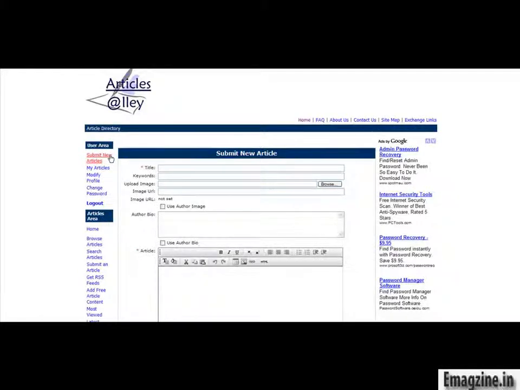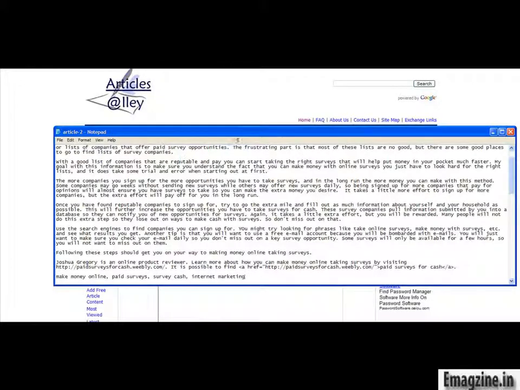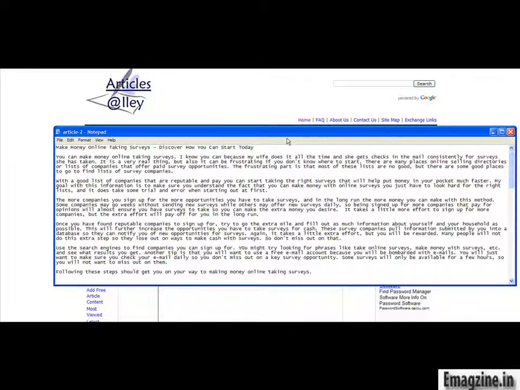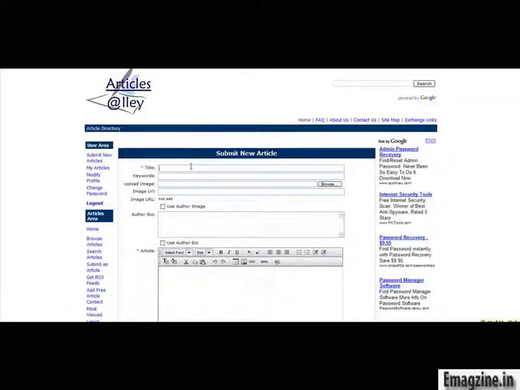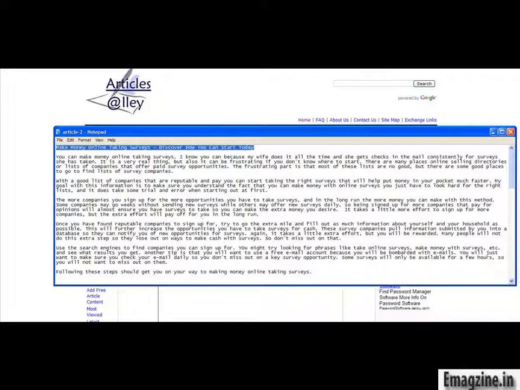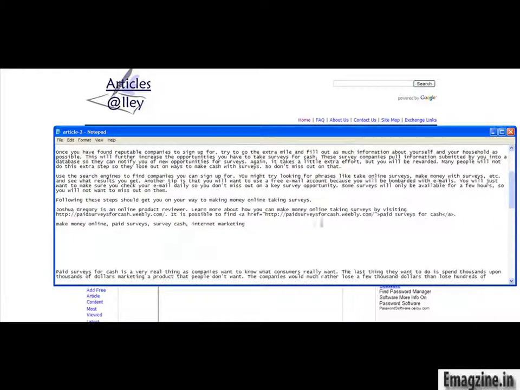And for these examples, I've created new accounts here just so you can see how this system works, without having to wade through a bunch of junk. So I worked on creating new accounts for these examples. So right here, where it says title, you're going to just put in the article title that you're working with. So this is the article we are submitting. So I'm going to just copy that, paste it directly in here, go right over here to where it says keywords, and then I'm going to just plug in those keywords.